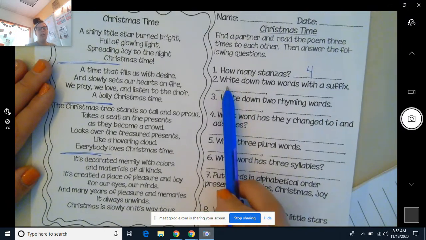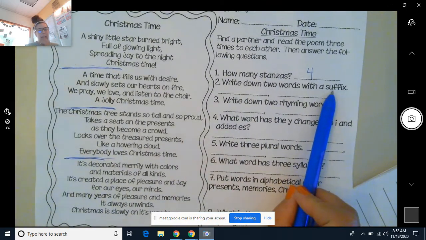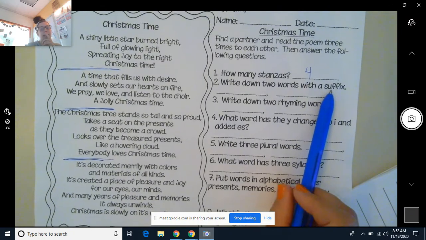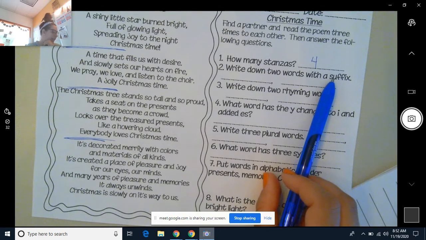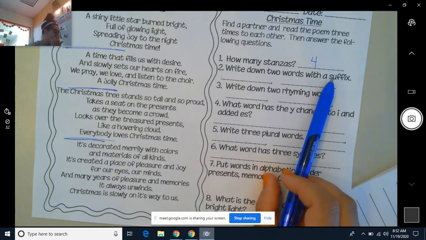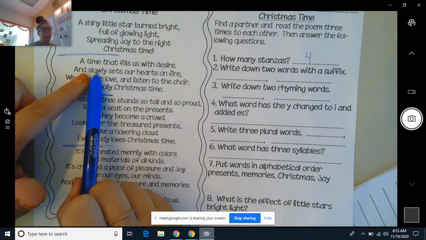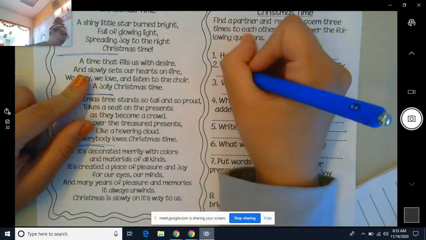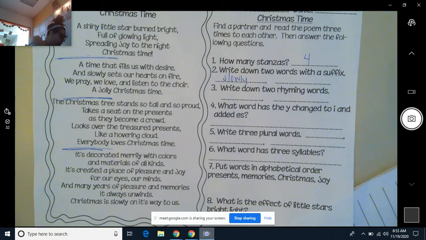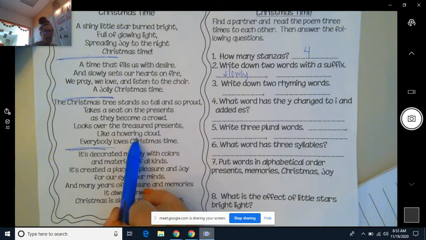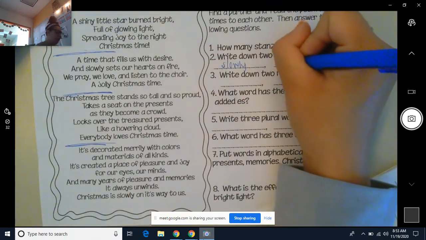Okay. Then this here says, write down 2 words with a suffix. That is an ending that is added to the word. It's something such as ly or things like that. So let's see if I can help you find some. Slowly. The root word is slow. ly is a suffix. So we'll write that one down. And then we're going to look for another one here. Anytime we add ing to a word, that is also a suffix. So hovering is another word we could use.